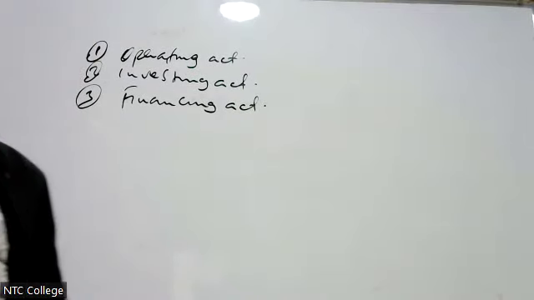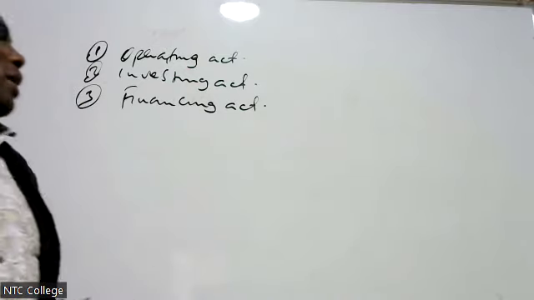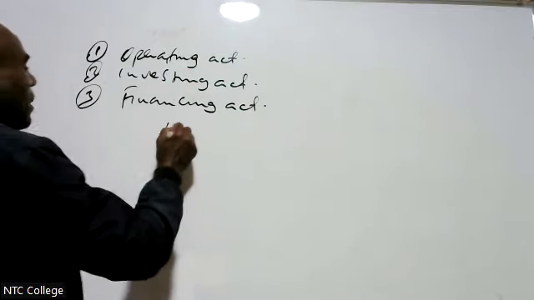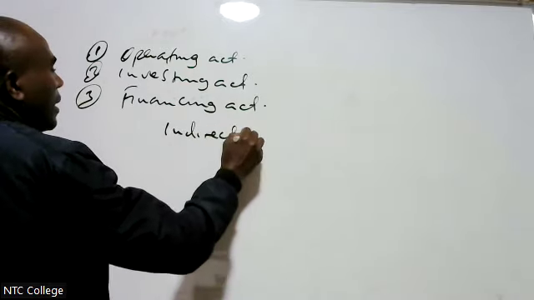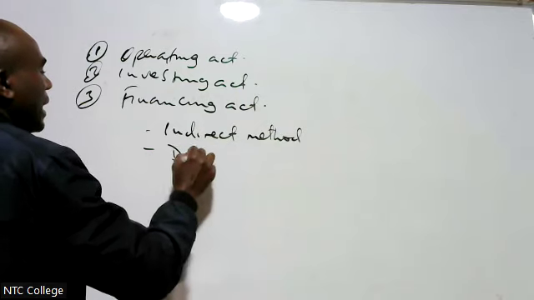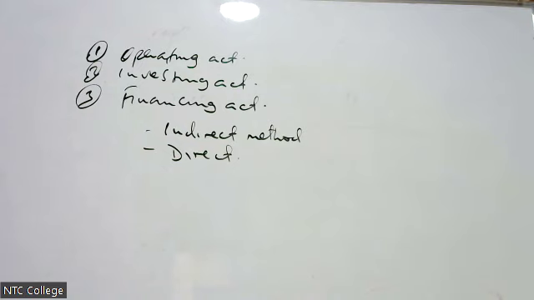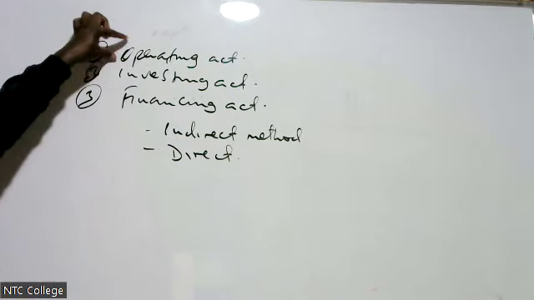There are two methods of preparing a cash flow. Number one is the indirect method of preparation. Number two is the direct method of preparation. And we did mention that these two methods are the same in all aspects, apart from the operating activities.